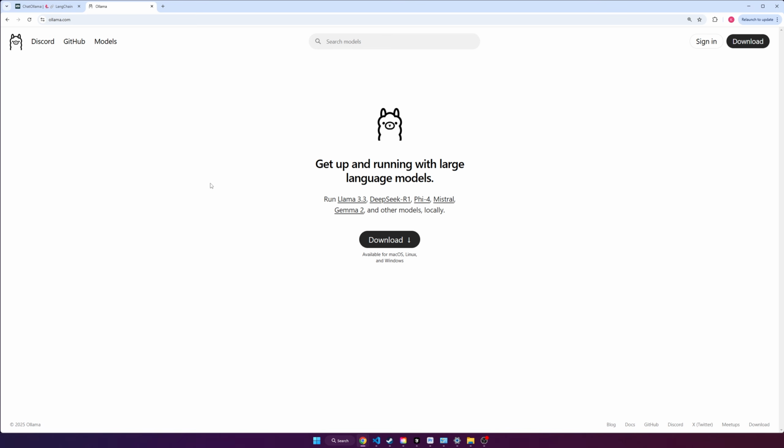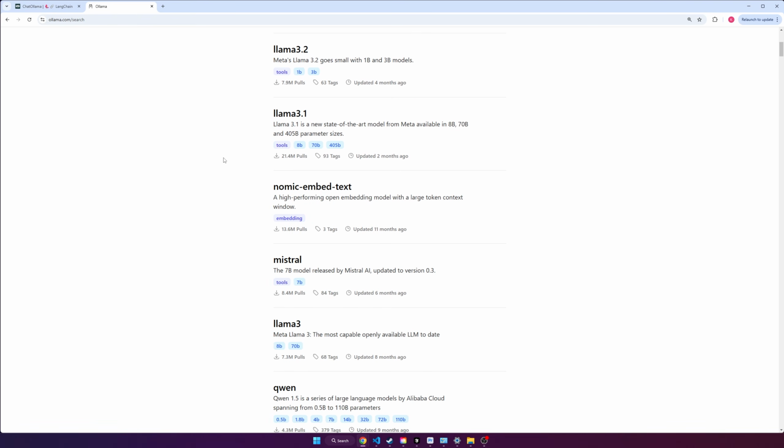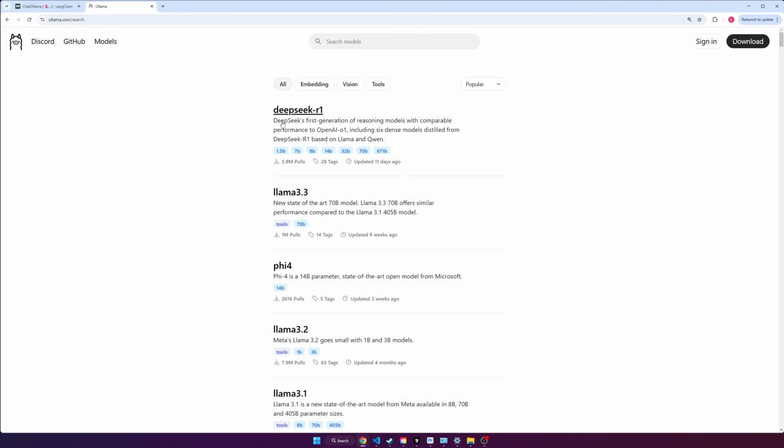Alright, so I showed you guys in the last part how to work with chat models with Langchain. I showed you specifically how to use the OpenAI provider so that you can talk to ChatGPT using Langchain, but I want to show you guys also how to use Ollama, which is a place where you can get open source models. So if you go to ollama.com, go to models, you can view all of the models. The most popular ones right now at the time of recording is DeepSeek R1. It's taking the world by storm right now because of a bunch of reasons.